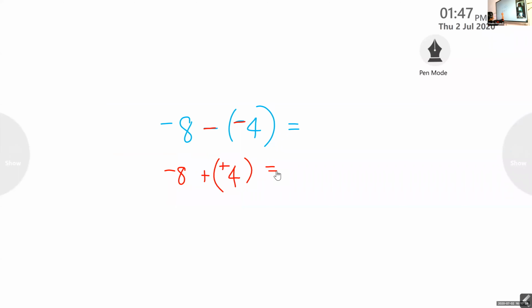Now, see, it is an addition problem, isn't it? You can use the rules of addition. What is the rule of addition when different signs come? Find the difference and put the sign of the greater number. -4 is the bigger number, so the answer is -4. Clear, children? Is it clear? Yes, ma'am.